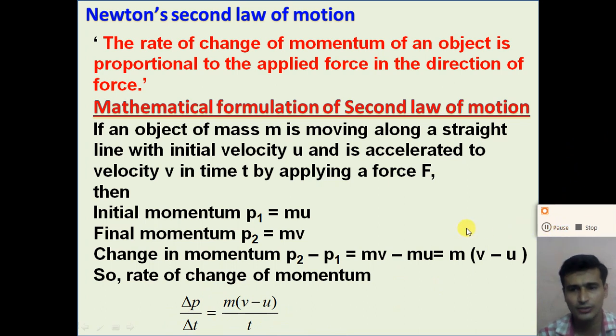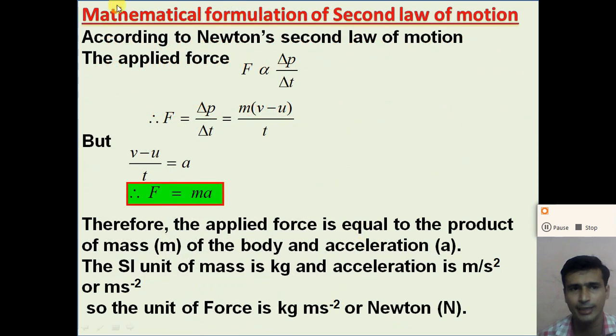Now dear student, according to Newton's second law, the rate of change of momentum, delta p by delta t, is directly proportional to the applied force. So the applied force F is directly proportional to delta p divided by delta t.